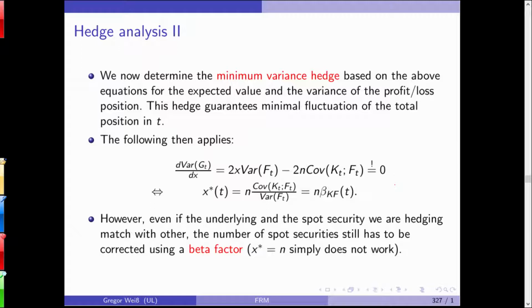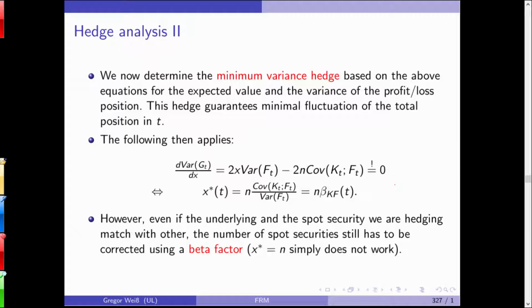The first derivative is given by 2x variance of F_T minus 2n covariance, which should be set to 0, and we see that x, the optimal number of futures, is given by n times the covariance between K_T and F_T divided by the variance of the futures price. In other words, n times what we call the beta factor of the security in this future.